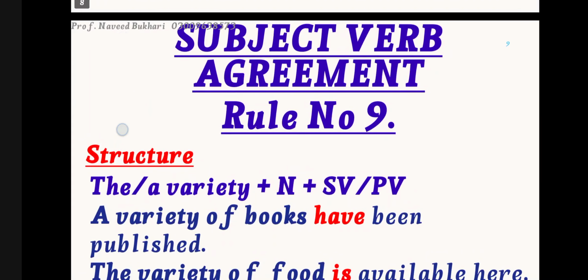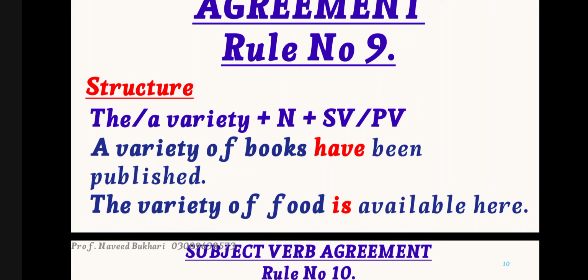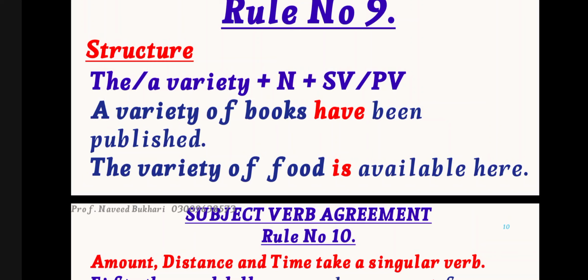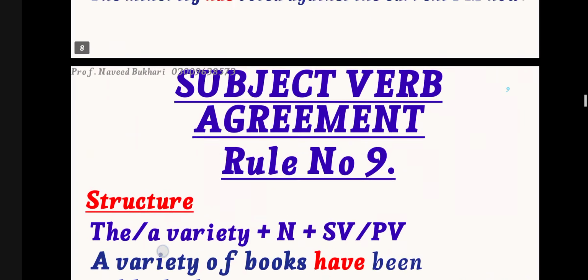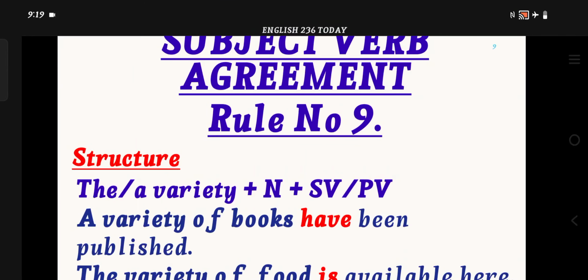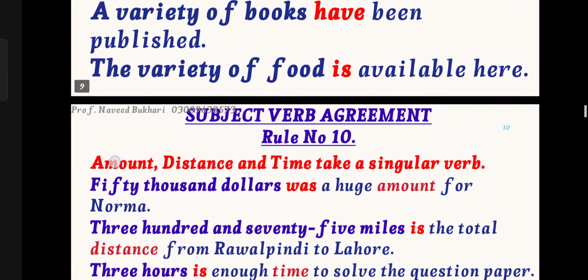Subject verb agreement rule number 9. Now the same goes for variety. If we are using a variety, it is going to be like: a variety of the books have been published. Now, have is used. In the second sentence, the variety of the food, I am particularly talking about a special variety of the food. So I will use here the singular helping verb, that is is available here. A variety refers to the plural, the variety refers to the singular. Now, a majority refers to the plural, and the majority refers to the particular majority or minority, and that takes the singular.